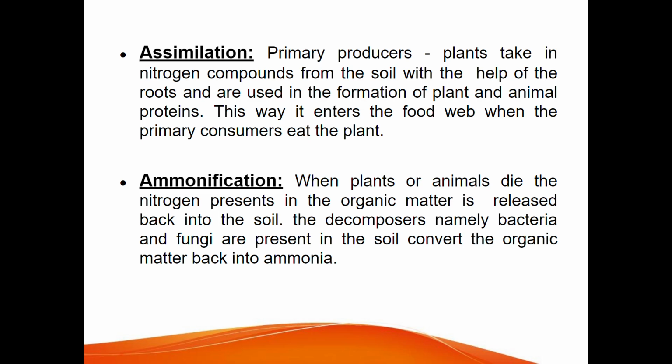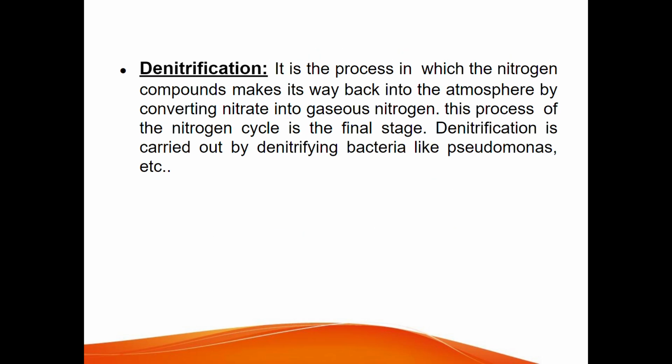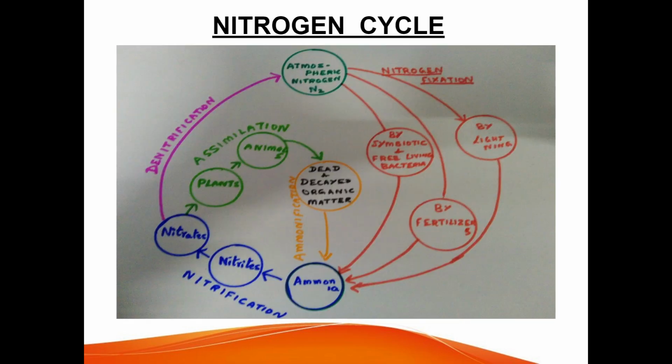Next is ammonification. When the plants or animals die, the nitrogen present in the organic matter is released back into the soil. The decomposers, namely bacteria and fungi present in the soil, convert the organic matter back into ammonia. The last step, denitrification, is the process in which nitrogen compounds make their way back into the atmosphere by converting nitrate into gaseous nitrogen. This is the final stage of the nitrogen cycle. Denitrification is carried out by denitrifying bacteria like Pseudomonas, etc.